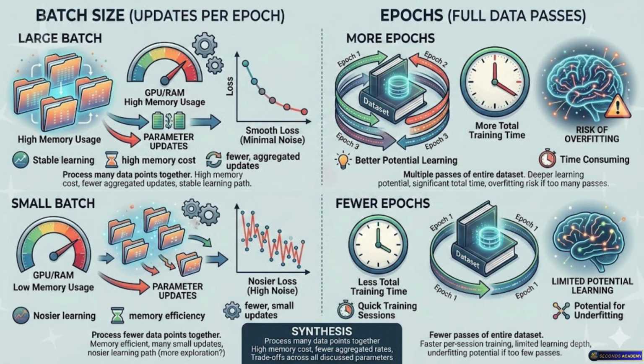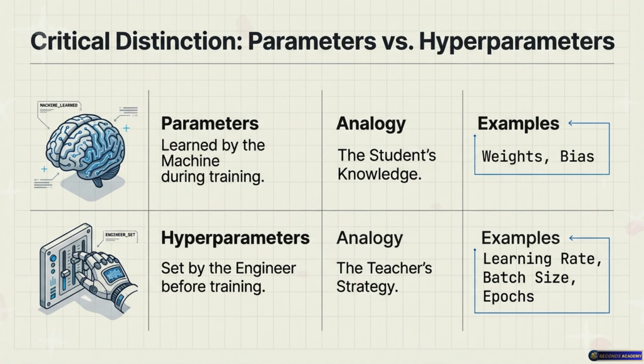So I want to pivot a bit. We've talked extensively about parameters, the weights and the bias that the model actively learns. Right. But you just mentioned learning rate and batch size. Are those parameters too? This is hands down the most common interview trap for junior engineers. No, they are not parameters. They are hyperparameters. Parameters versus hyperparameters. Break it down. Who controls what?